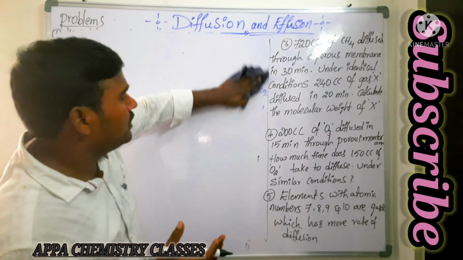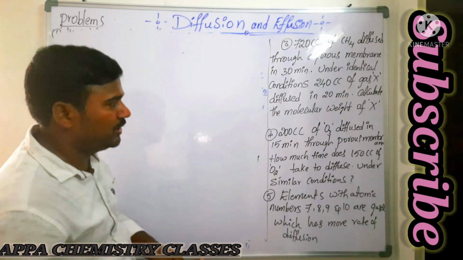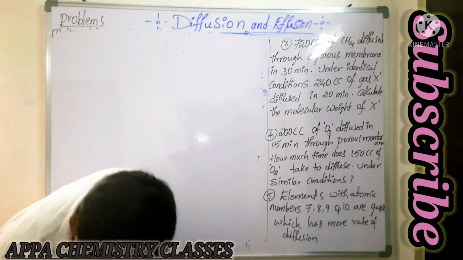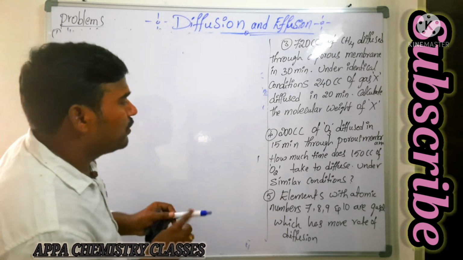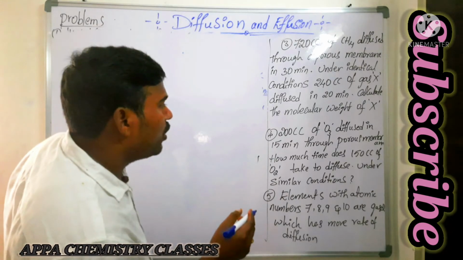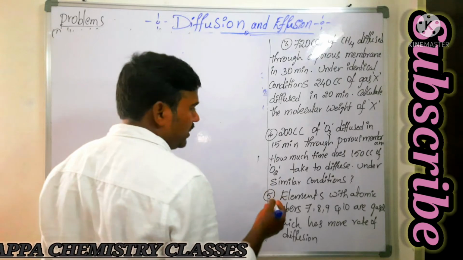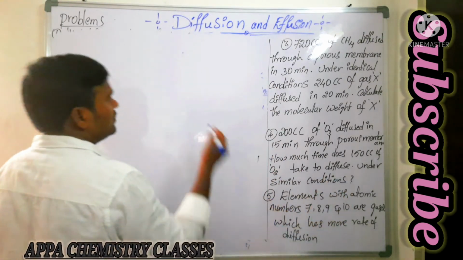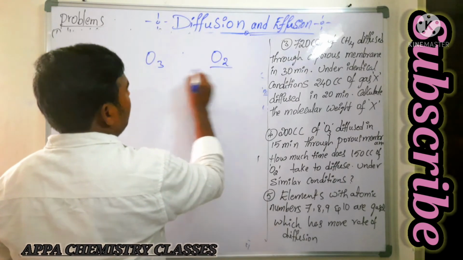So what are they saying? 200 centimeter cube of ozone diffused in 15 minutes through porous membrane. And how much time does 150 centimeter cube of oxygen take? Here two gases are there to diffuse under similar conditions. What are those two gases? One is ozone, another one is oxygen gas.